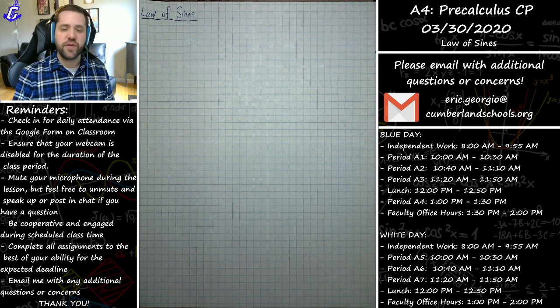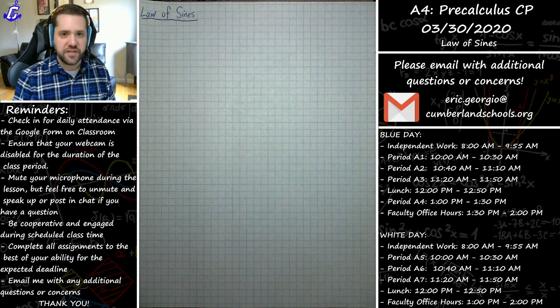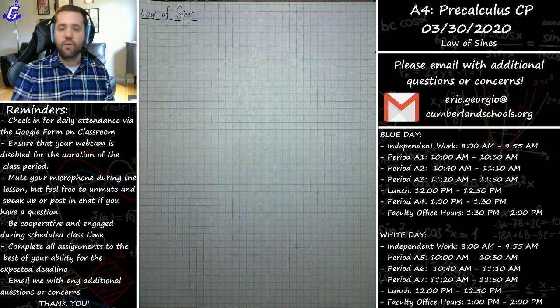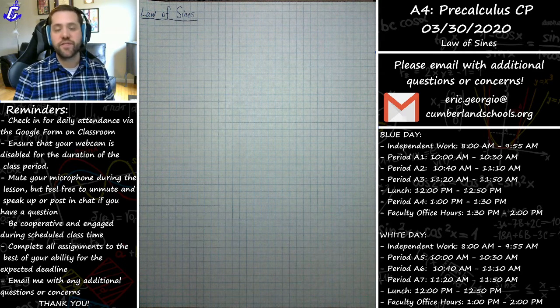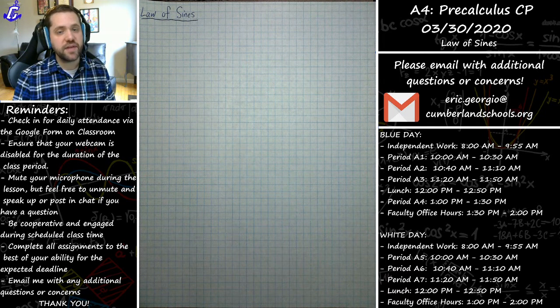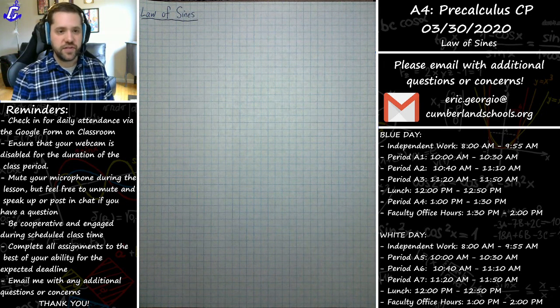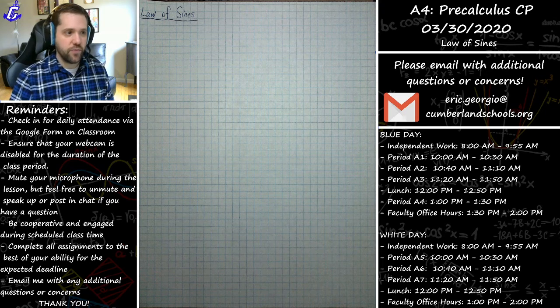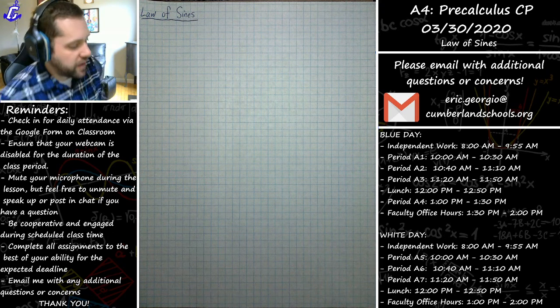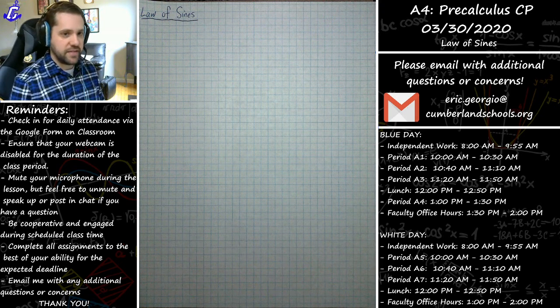Okay? So that's really what we'll be doing the next couple of classes going forward. Again, today is law of sines, Wednesday is going to be law of cosines, and then Friday is sort of a wrap-up class. I'll assign a progress assessment at the end of class. That progress assessment will be due on Tuesday because that is the next time that we meet each other. All right? So hopefully no questions on that. If you do have a question, I'll be happy to reiterate that. But let's get started with some learning, and let's talk about the law of sines today.